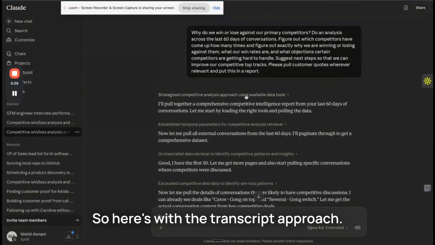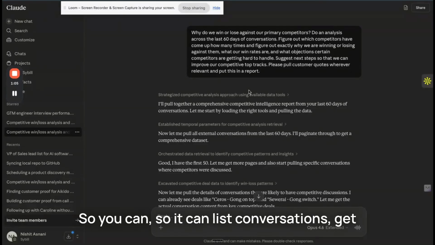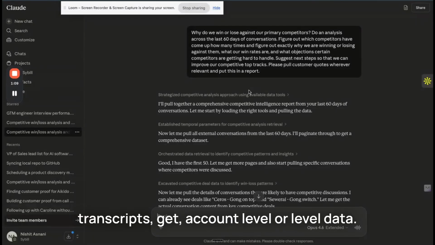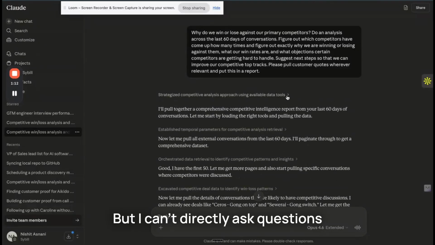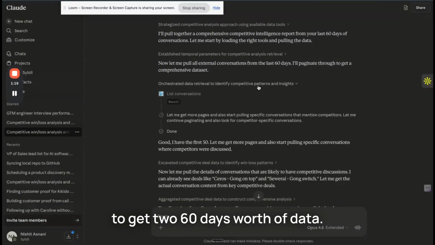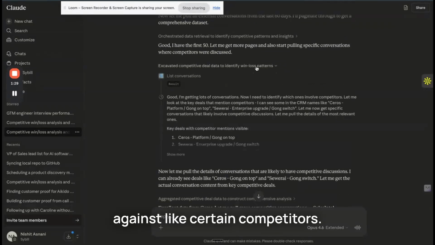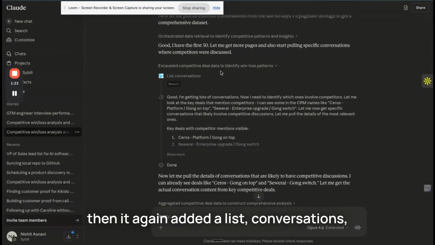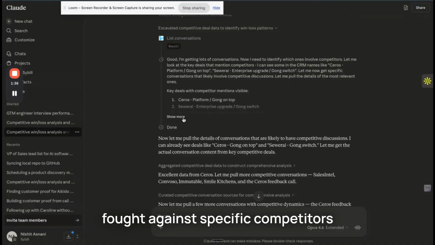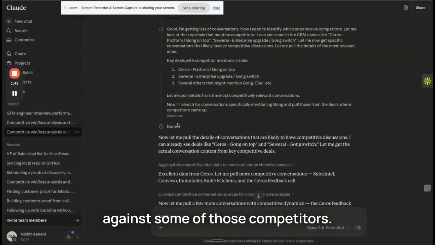So here's with the transcript approach. Let's look at what Claude did. Here, we just expose Sybill's transcript API to Claude, so it can list conversations, get transcripts, get account-level or deal-level data, but it can't directly ask questions to Sybill like you can with Ask. Claude figured out it needs 60 days' worth of data. Then it sent a list conversations query, got some metadata around which deals we fought against certain competitors. Then it again added a list conversations input to get deals where we fought against specific competitors like Gong and so on. So it came back with a couple of deals where we have fought against some of those competitors.